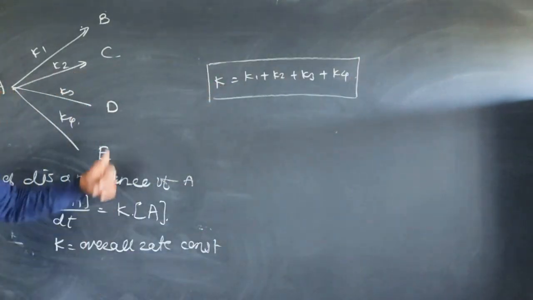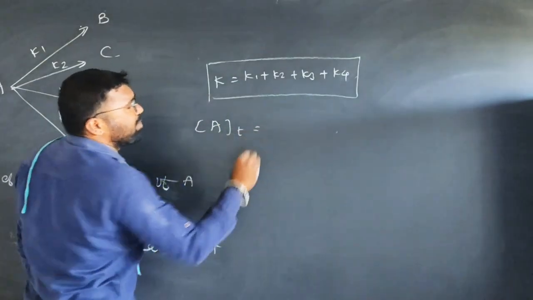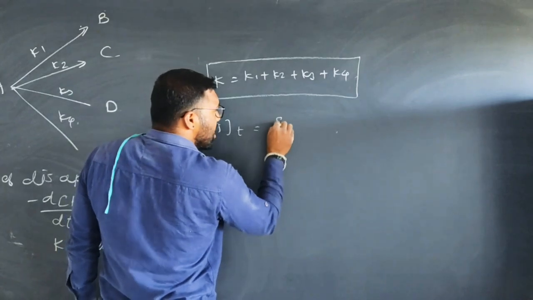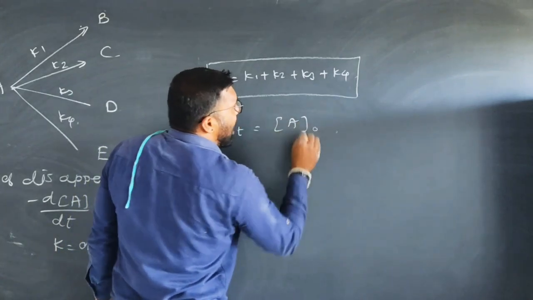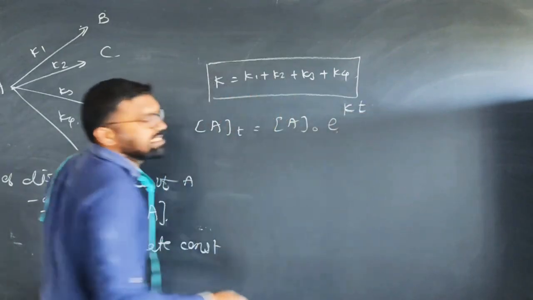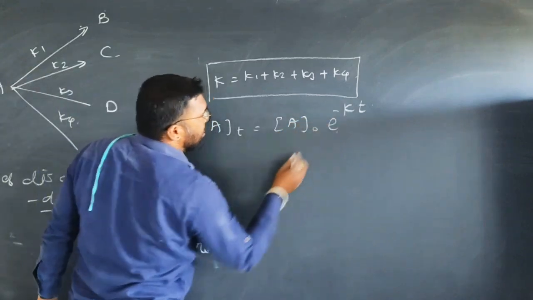So the concentration of reactant at any time t is equal to the concentration of reactant at zero time into exponential of minus Kt.